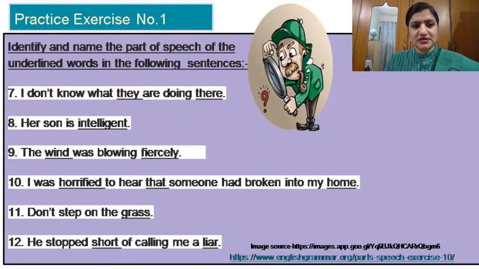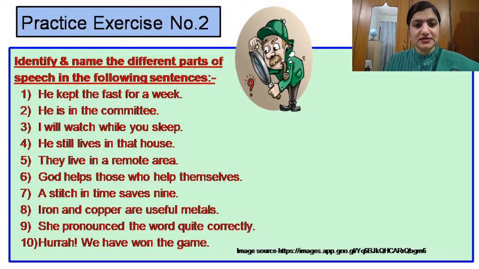This exercise is in continuation of the previous one, and here also you have to name the part of speech which these underlined words are working as. And in exercise number 2, you have to identify and name the different parts of speech in the given sentences. Now you have to first of all find out whether the words used are parts of speech or not. If yes, then you have to identify which part of speech that word is.